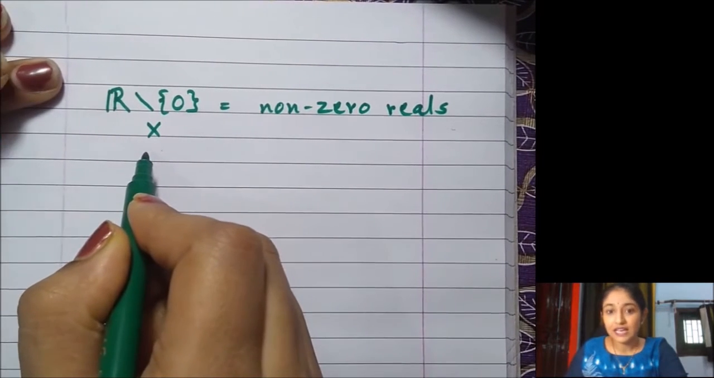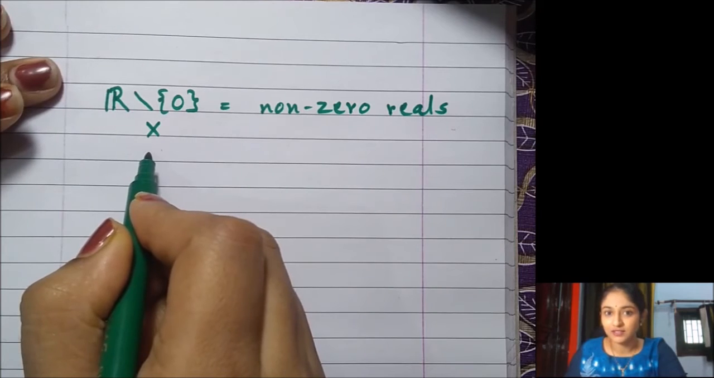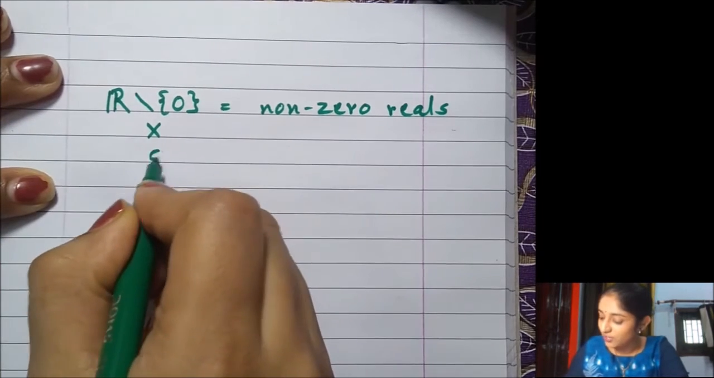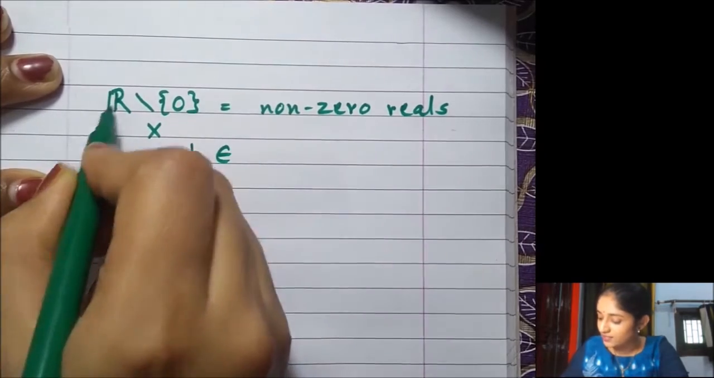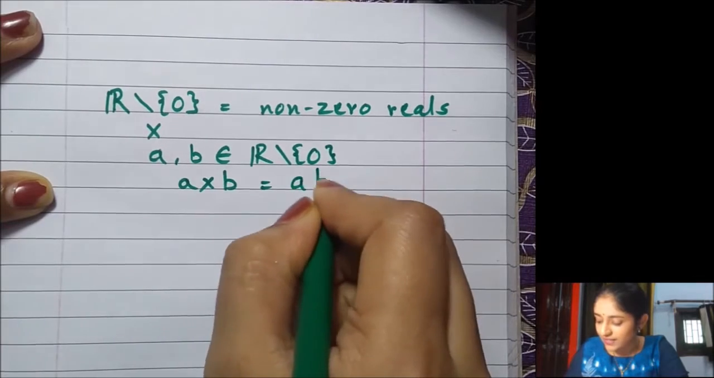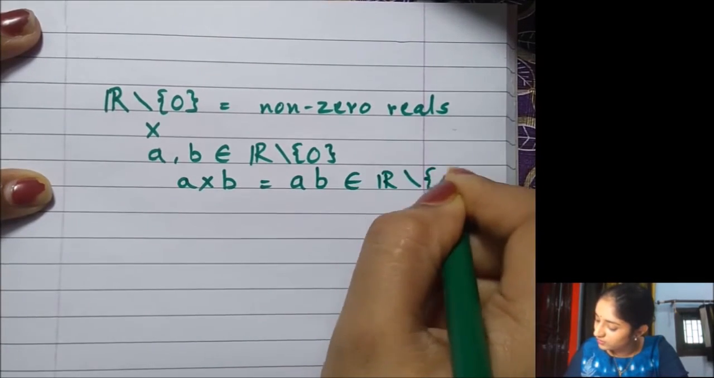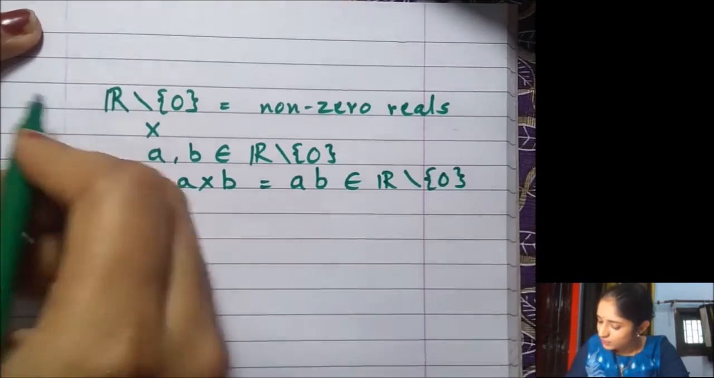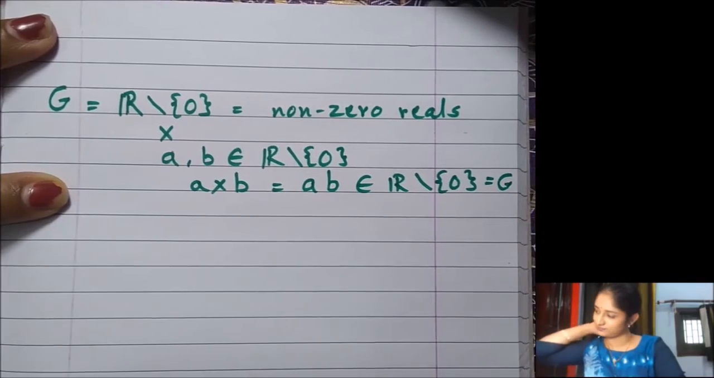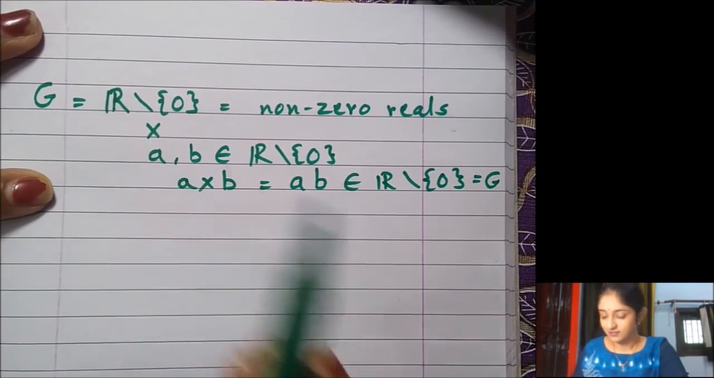What happens when any two non-zero real numbers are multiplied together? We get a non-zero real number. So for any A and B in this set, this product, or as we say AB, also belongs to the same set. Let's call this set G, that will be much easier for us. So G is closed under multiplication.